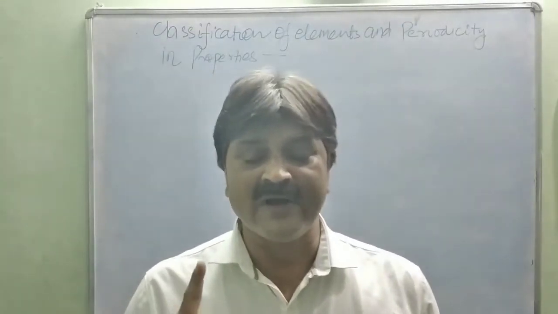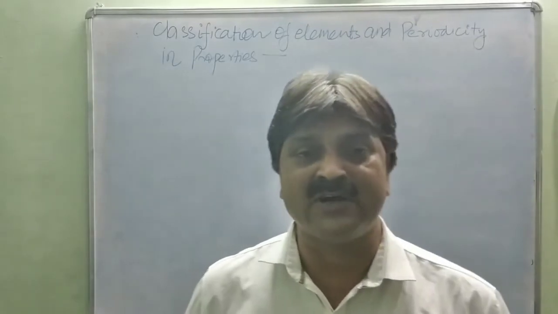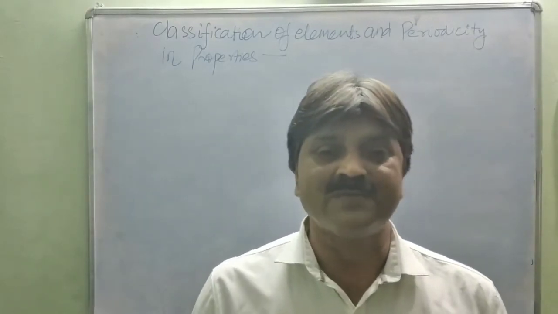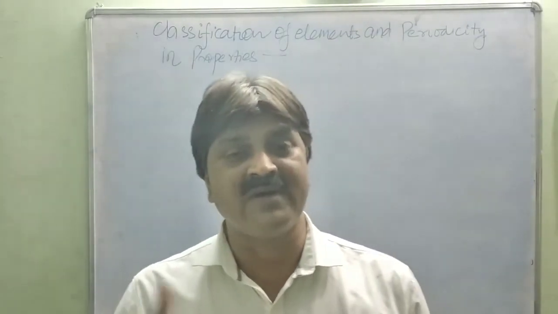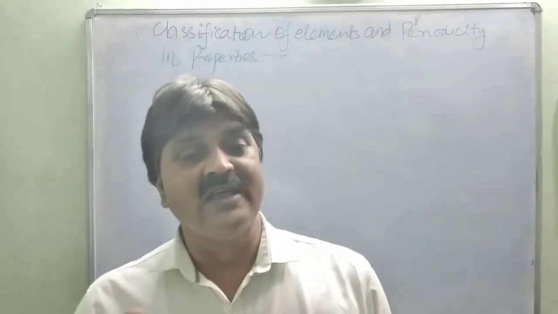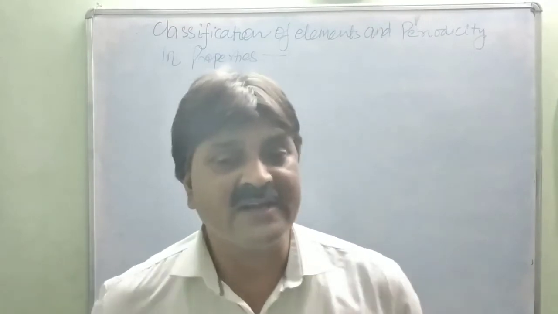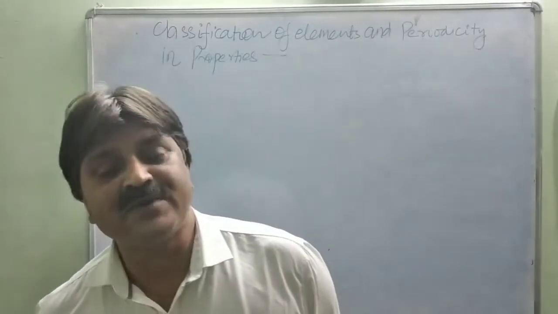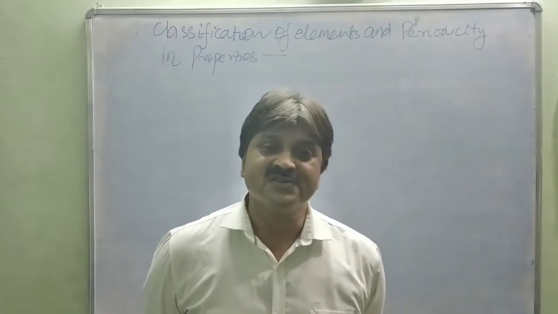So the Mendeleev periodic table was based on atomic mass, meaning the periodicity of elements is based on their atomic mass. When elements are arranged in order of increasing atomic masses, the same properties of elements come into the same group.